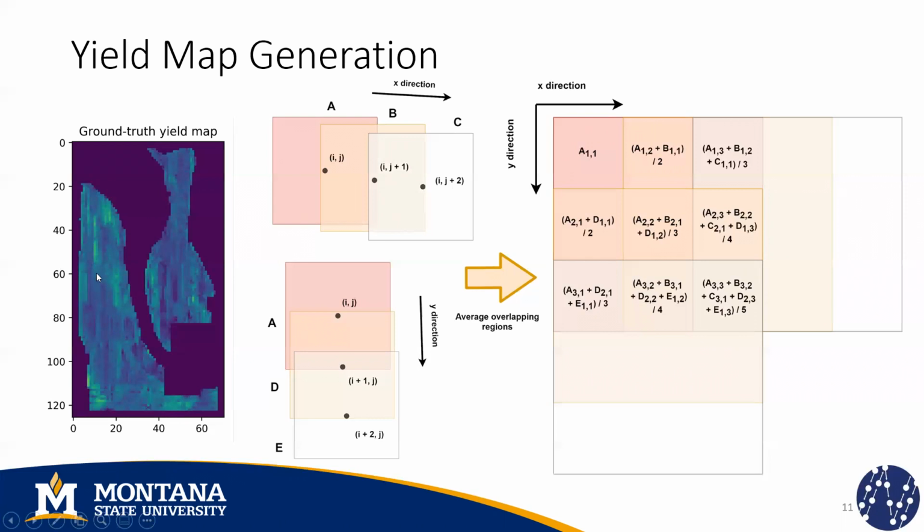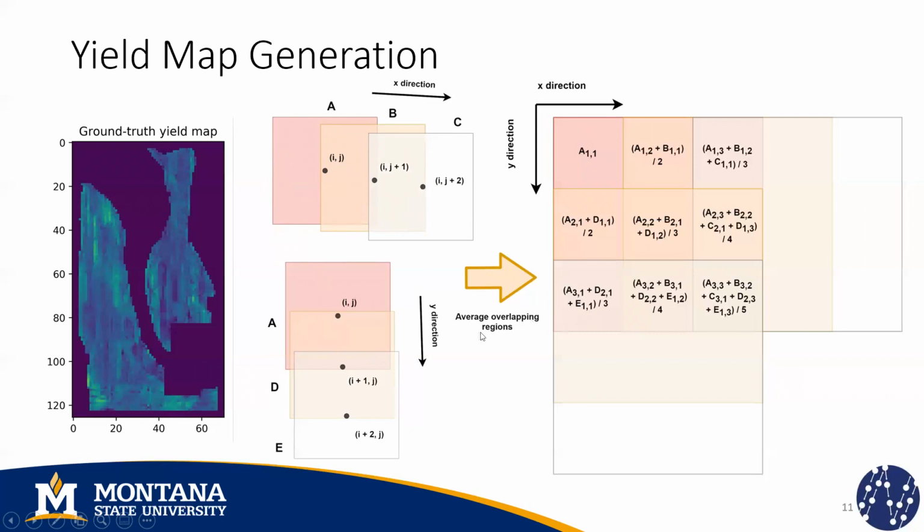The issue is that neighboring pixels have overlapping yield patches. And that means that for each point of the field, we probably have more than one yield estimation. And we reduce it to a single value by averaging these different estimations. And here we have an example. We have the point ij that has 2 horizontal neighbors and 2 vertical neighbors. We generate a yield patch for each of them of 3 by 3 pixels. And we want to combine information of all these 5 patches to generate a single yield map.